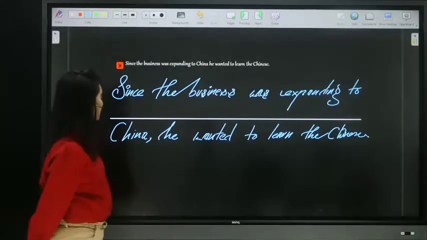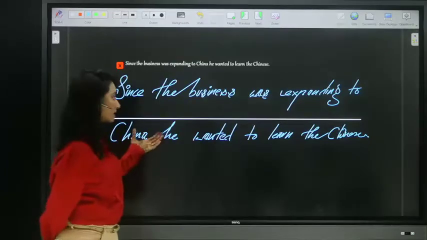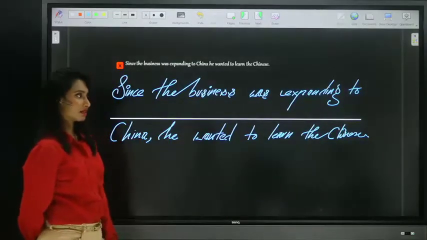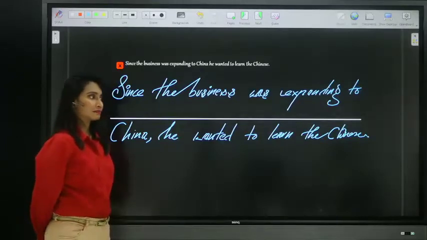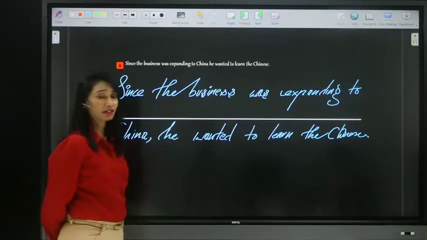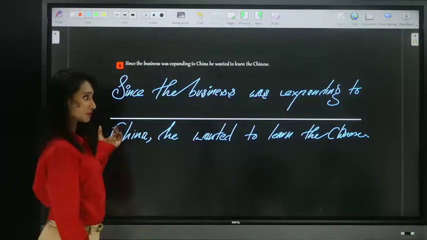What is the error here? Since the business was expanding to China, he wanted to learn the Chinese. Yes, exactly, Srinivas Rao. What about the others? Angela, Nirmal, quick, guys, participate here.